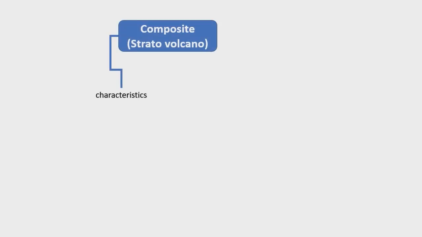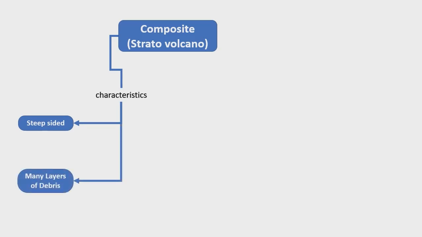A composite or stratovolcano. The different characteristics of a composite or stratovolcano are the following. Steep-sided volcano, and it has many layers of debris. In other words, it has different strata or levels. This is how the word stratovolcano is derived.